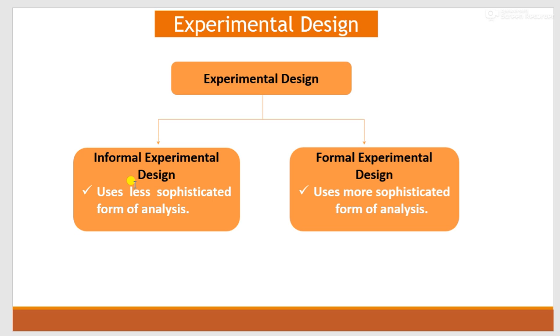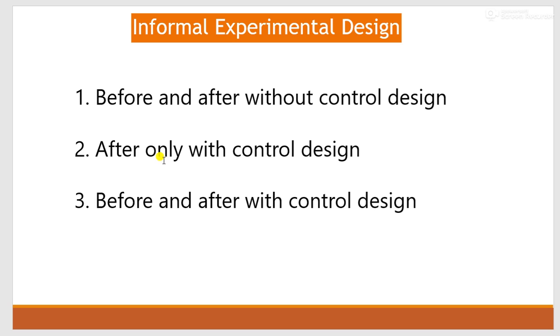There are two types of experimental design: informal experimental design and formal experimental design. Informal experimental design uses a less sophisticated form of analysis, while formal experimental design uses a more sophisticated form of analysis. Today we will focus on informal experimental designs.